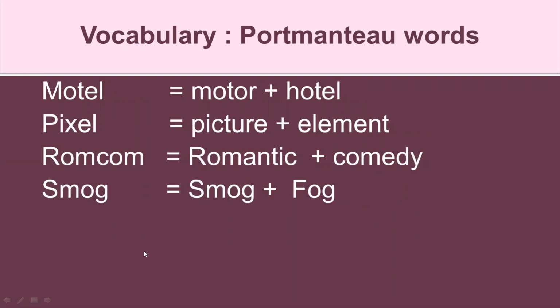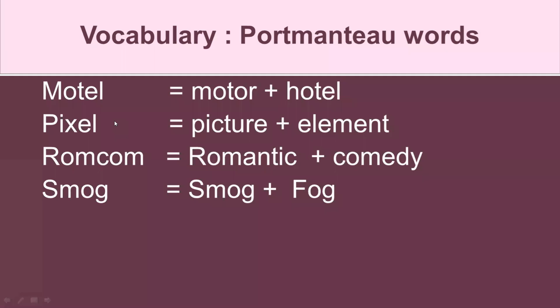Then see this one, motel. Motel is a combination of two words. It has come from motor plus hotel.